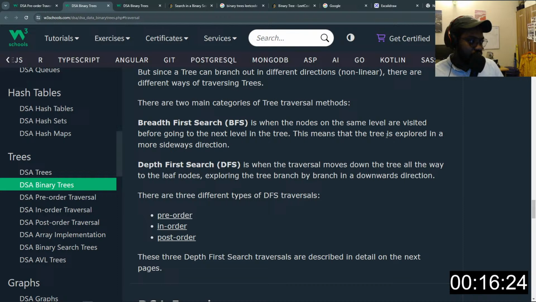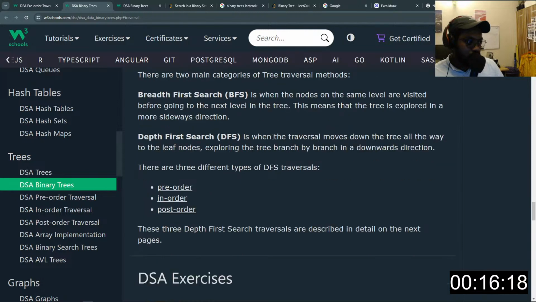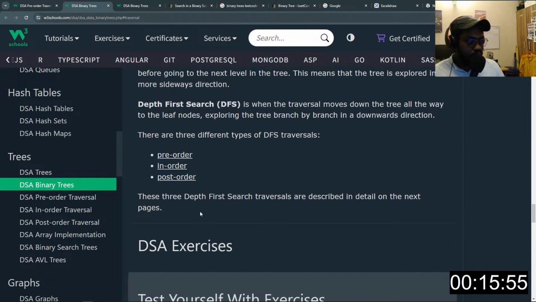This means that the tree is explored in a more sideways direction. Okay. And depth first search. Depth first search is when traversal moves down the tree all the way to the leaf nodes, exploring the tree branch by branch in a downwards direction. So here are the three types of tree traversal. We have pre-order, post-order, in-order.